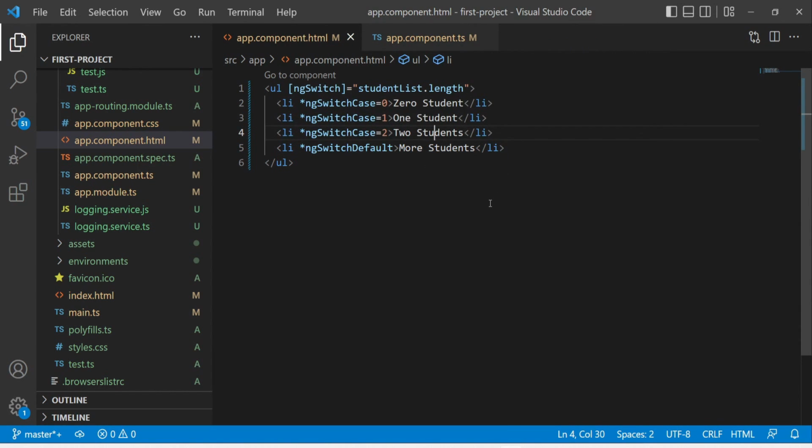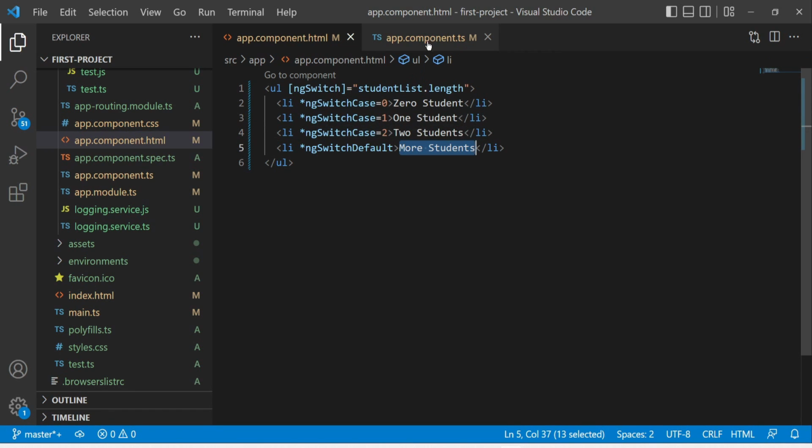So whatever condition of ngSwitchCase will be true, that output will be printed in the browser. Then what about this ngSwitchDefault case? If none of the above ngSwitchCase are true, then this ngSwitchDefault case will run. See, here we handled up to 2 students case, but if student numbers are 3, then this ngSwitchDefault will execute and more students will be printed on the browser.